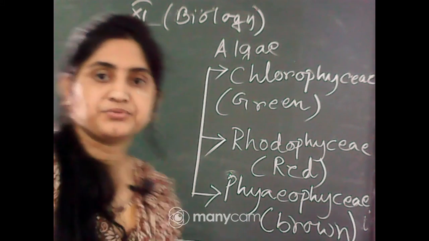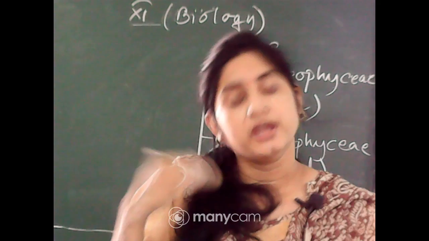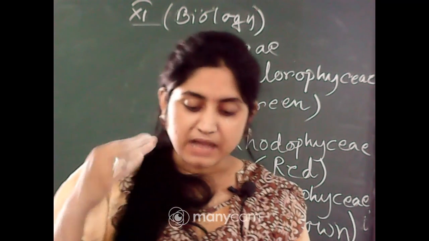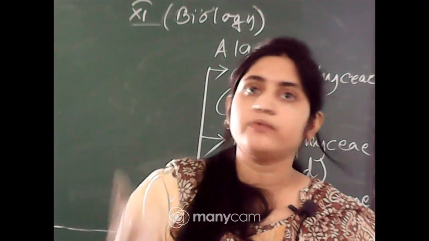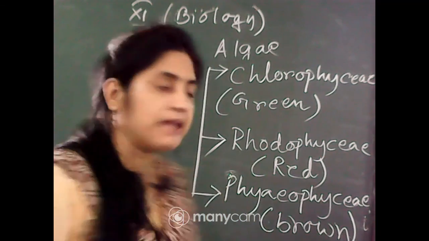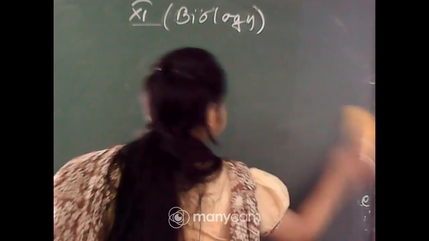Now we just read the characteristics. There is a box in your book. You just read that. Only one type of question is coming from that: some examples of the Chlorophyceae, Phaeophyceae, Rhodophyceae, and the comparison between these three types of algae. So what are the characteristics of the Chlorophyceae?